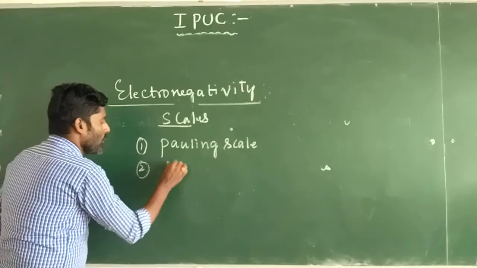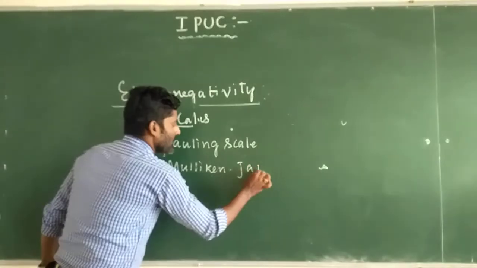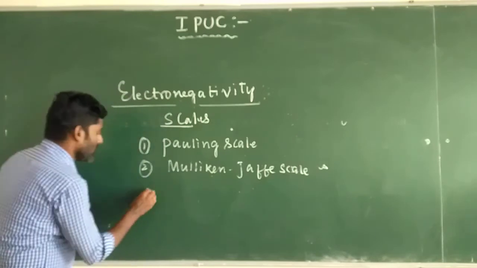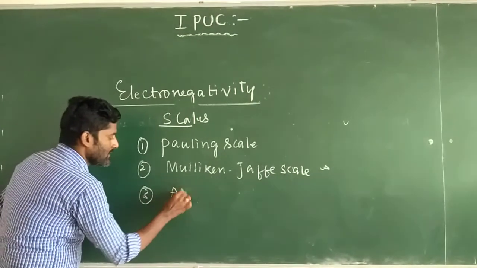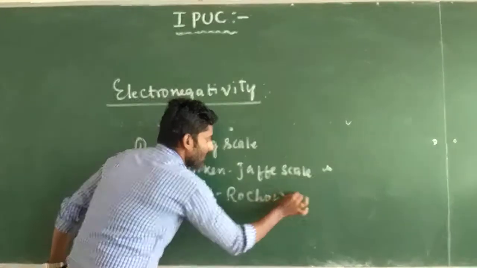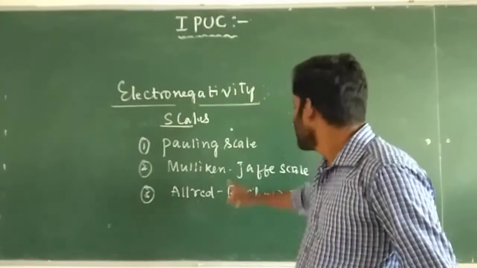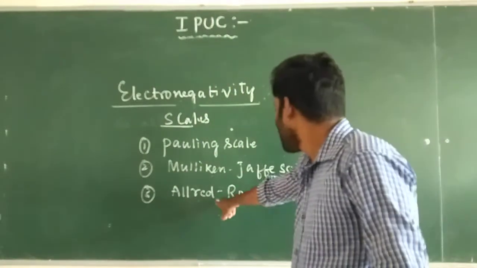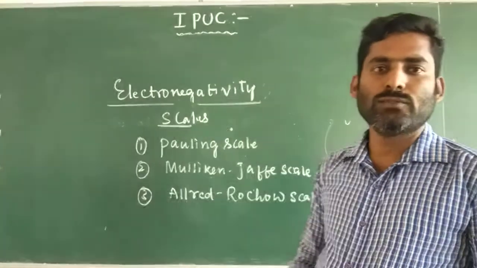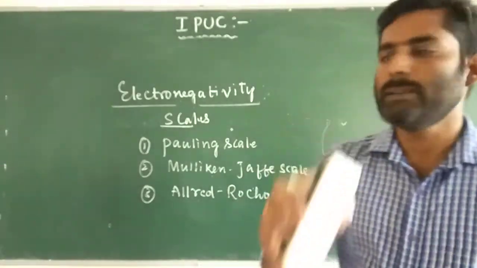Second, the Mulliken-Jaffe scale. And third, the Allred-Rochow scale. These are the three scales generally used to measure or predict the electronegativity of elements in the periodic table.